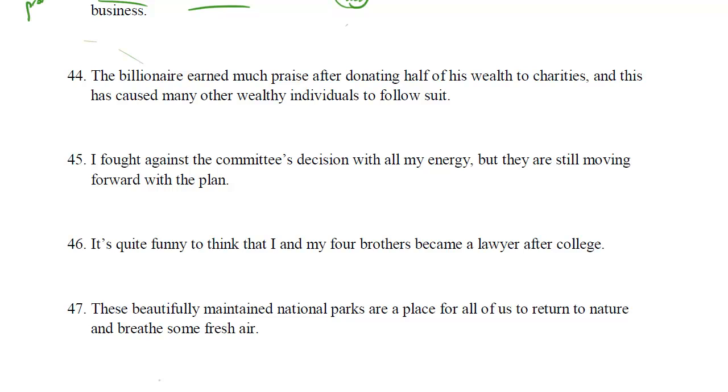The billionaire earned much praise after donating half of his wealth to charities, and this has caused many other wealthy individuals to follow suit. All right. Well, let's see what's going on here. The billionaire earned much praise after donating half his wealth to charities, and this has caused. Now, wait a minute. What is the this referring to? This is an example of an ambiguous pronoun, also more specifically a dummy pronoun. Because what noun is this referring to? It's not clear at all. We know it's referring to the billionaire's giving of money to charities. But grammatically, we don't know. Is it referring to the billionaire, the praise? I mean, it's not clear at all.